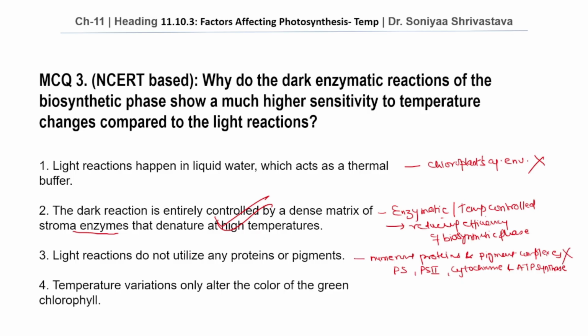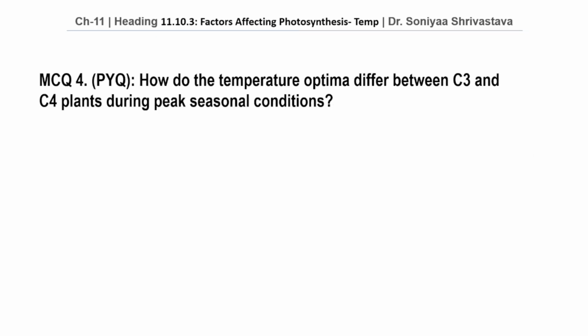Option number 4. Temperature variations only alter the color of green chlorophyll. The major effect of temperature is on the enzyme activity, not simply on chlorophyll color. So, this is also the wrong option. Let us see MCQ number 4.